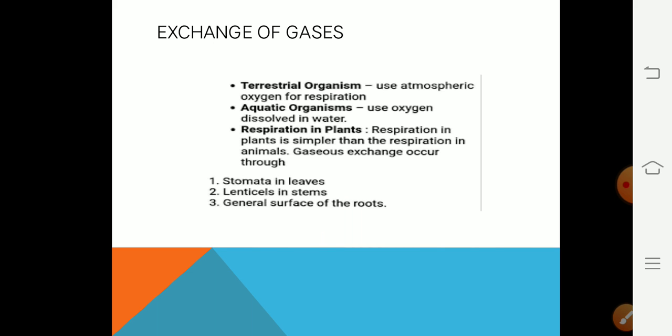Now, when the air is present in the lungs, there is a need for exchange of gases. In the case of terrestrial organisms, they use atmospheric oxygen for respiration. But aquatic organisms depend on the oxygen dissolved in water, and it is very less in comparison to the air present in the atmosphere. So the rate of breathing in aquatic animals is much faster than in terrestrial animals.